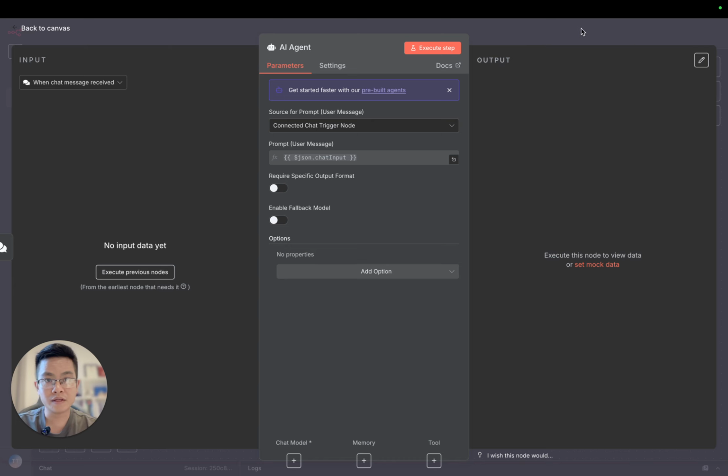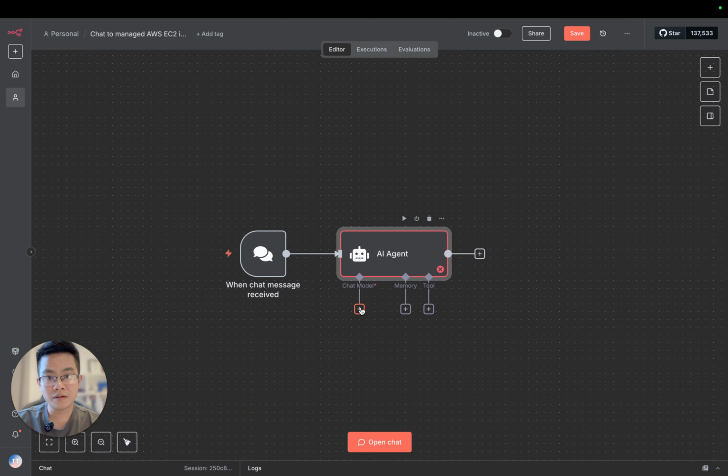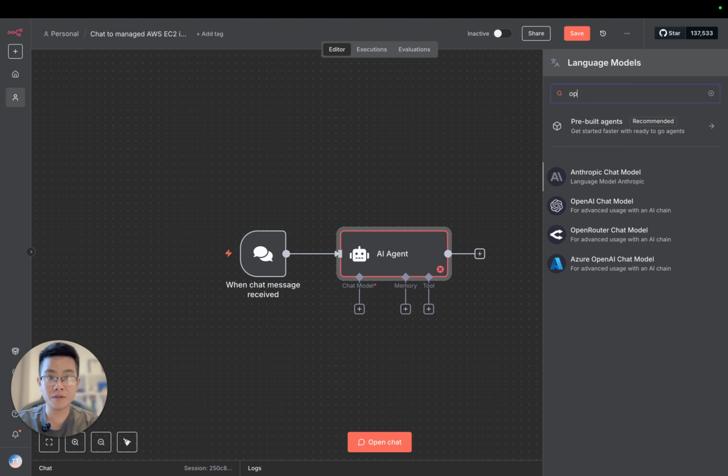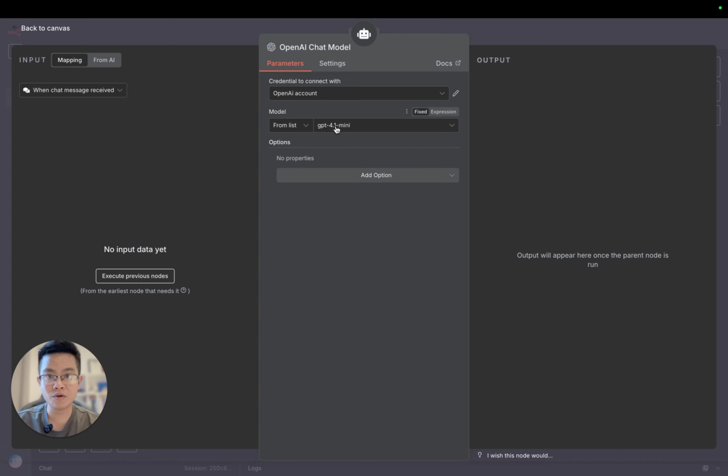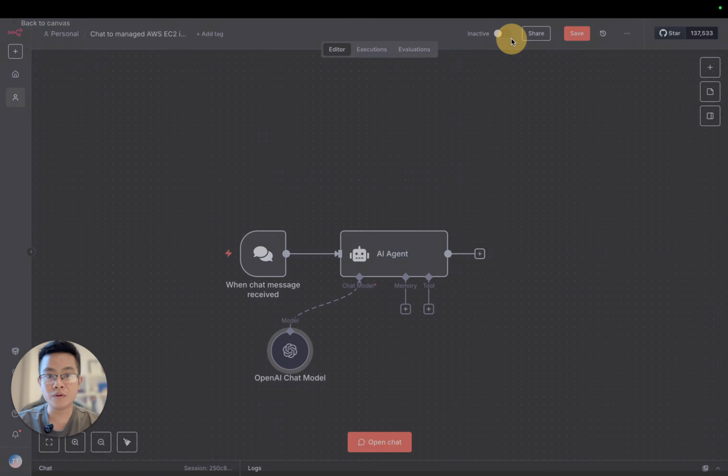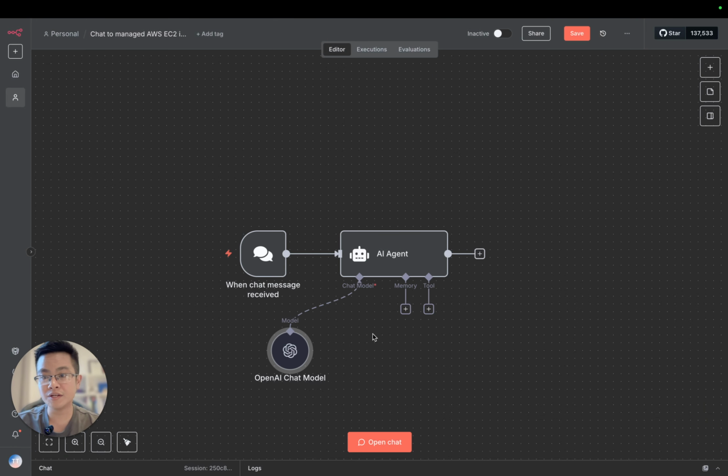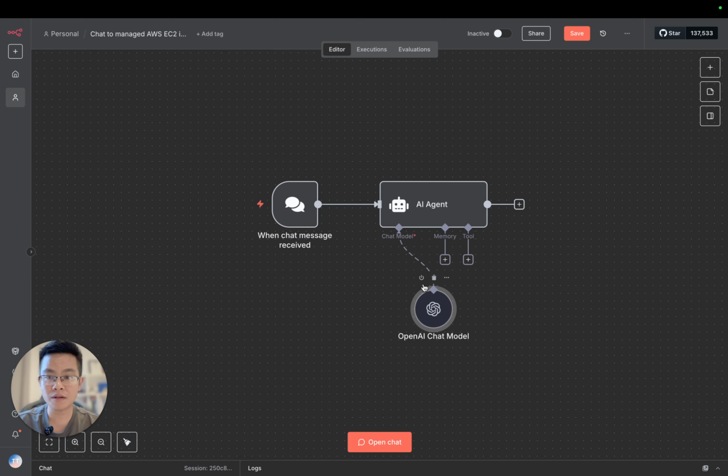You click, search for the AI agent, and then we're going to use a chat model. I'm going to go with my familiar one, OpenAI GPT-4.1 mini. To be able to use it, you need to set up your own OpenAI account. We also have other options, for example Gemini from Google, or the one from Anthropic, or DeepSeek. So select the one that you prefer. It doesn't matter which model, but rather the way we build the n8n automation workflow.